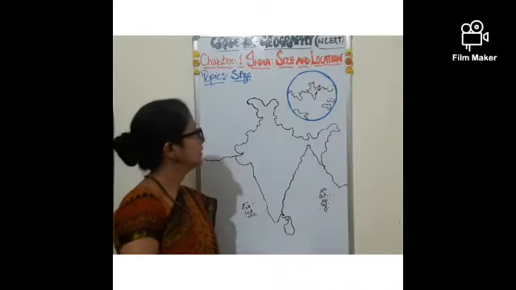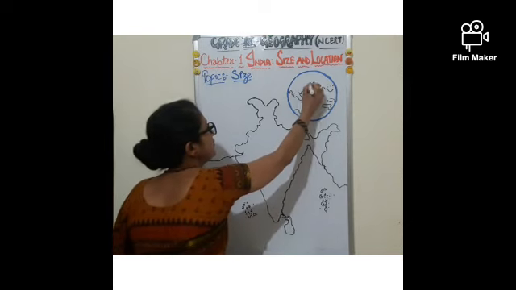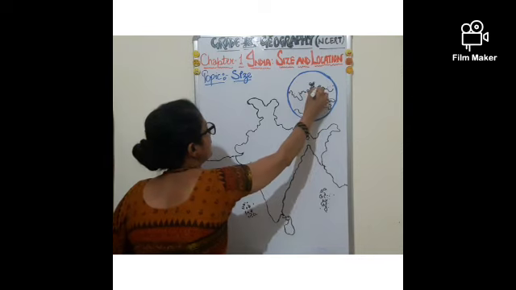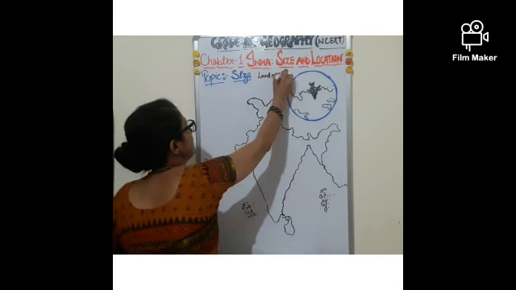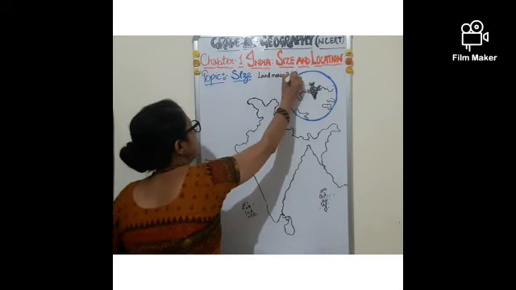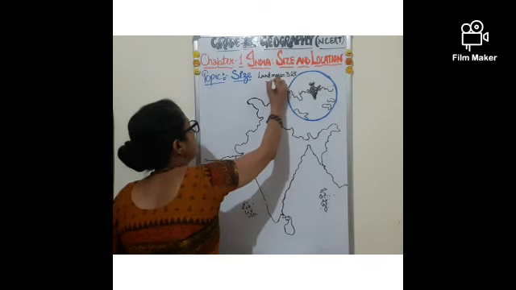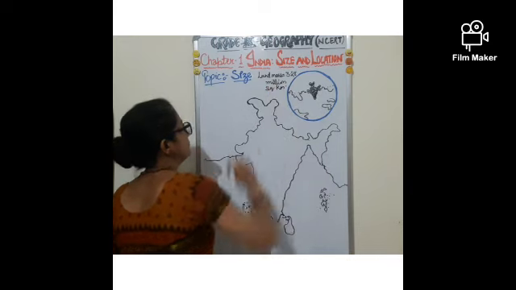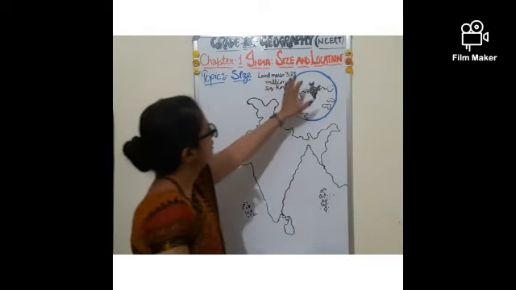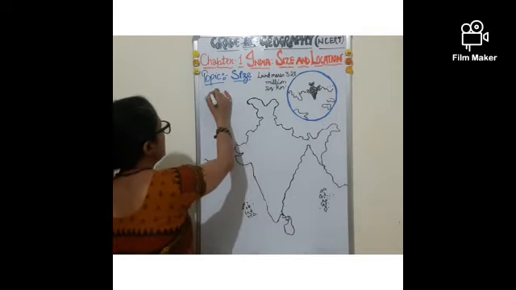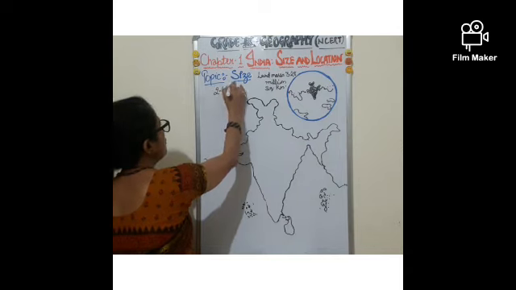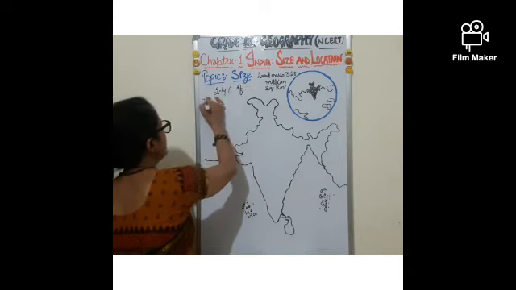Let us see the size of India. If we talk about the size of India, the complete land mass of India, the land mass is equal to 3.28 million square kilometer. Now if we talk about the percentage of the geographical area in the world, that is 2.4% of the complete geographical area.